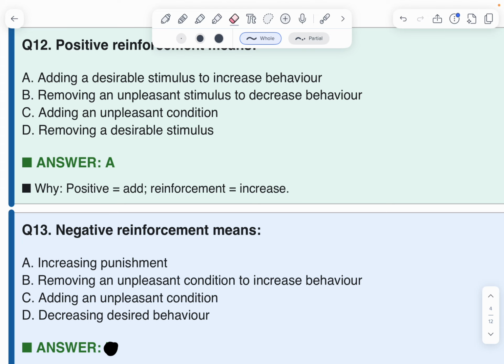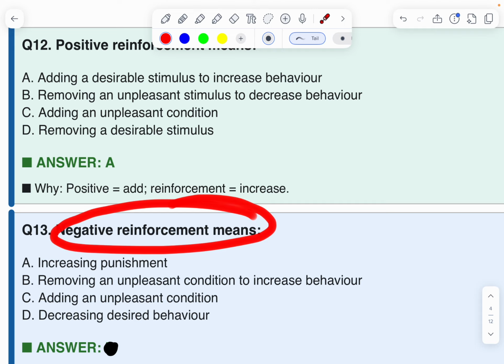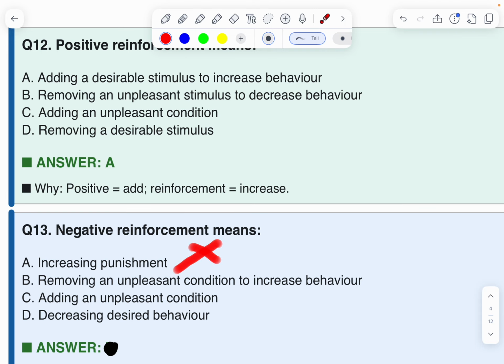Next one. Negative reinforcement means increasing punishment, wrong. Removing an unpleasant condition to increase behavior is the correct option. Therefore, B is the correct option.